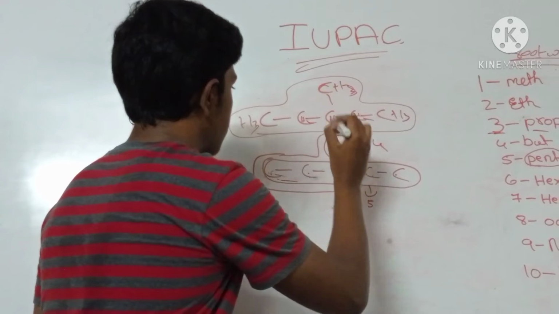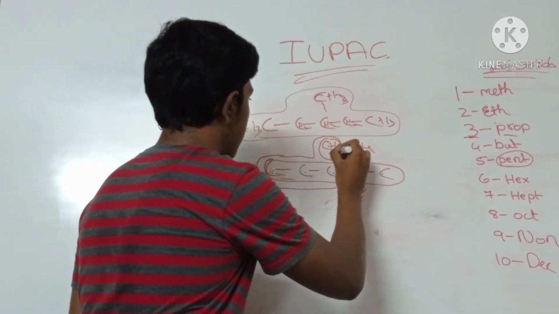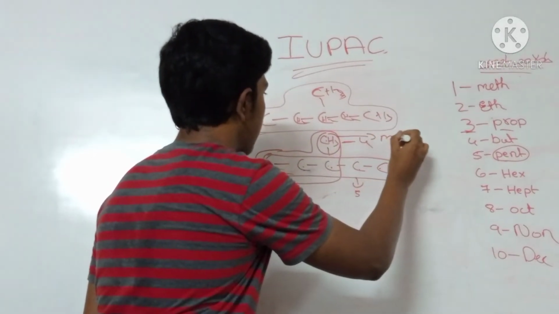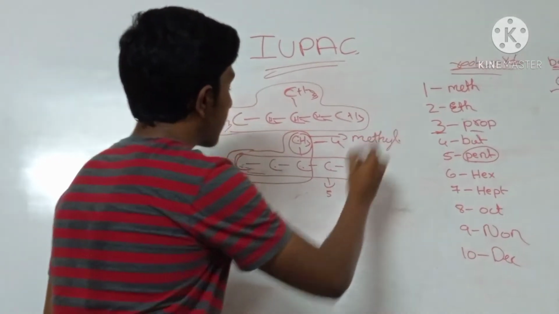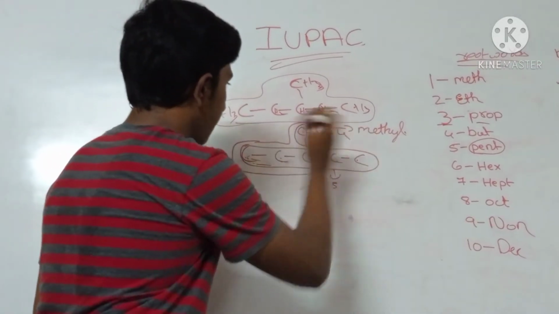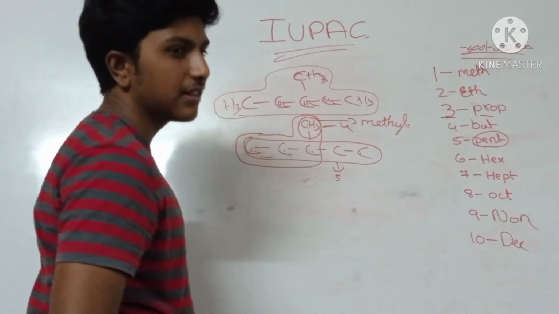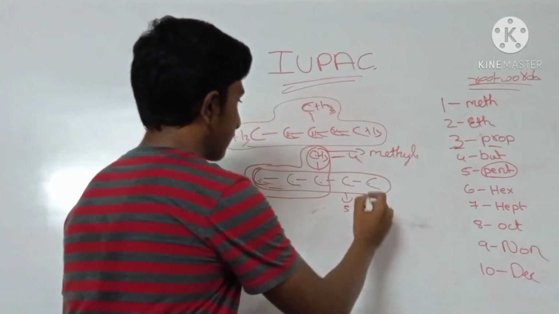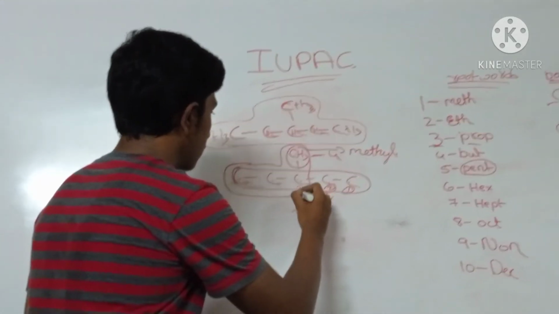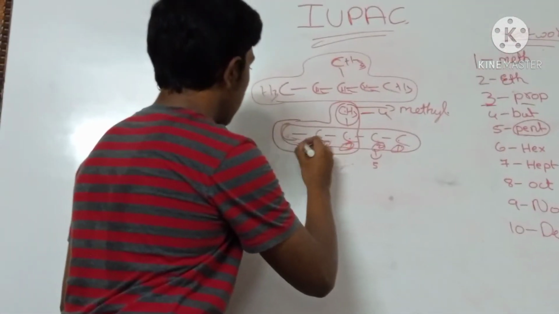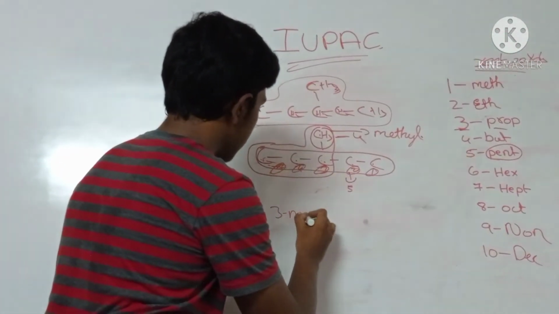This is called the substituent. It is CH3, so we call it methyl. Okay guys, did you get it? I'll teach you. This is called methyl. So on which position do we have methyl? We have to give the numbering. In your higher classes you will learn this: 1, 2, 3, 4, 5. 3-methyl.